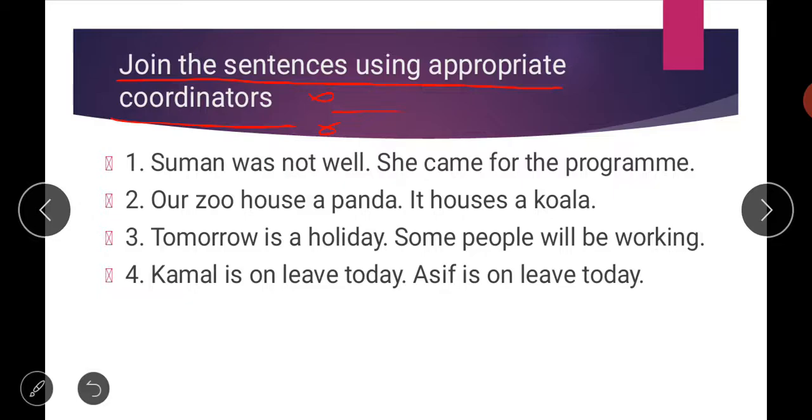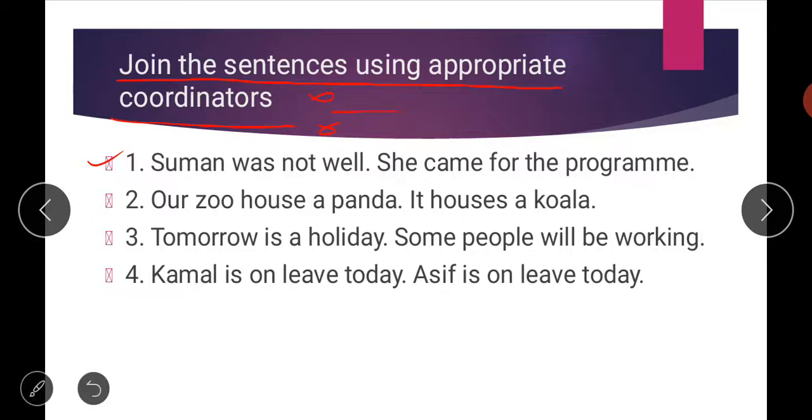For example, first one is: Suman was not well, she came for the program. Actually there are two sentences. You have to use a proper word here to join these two sentences. You can try, students.